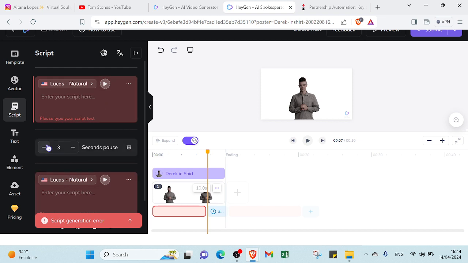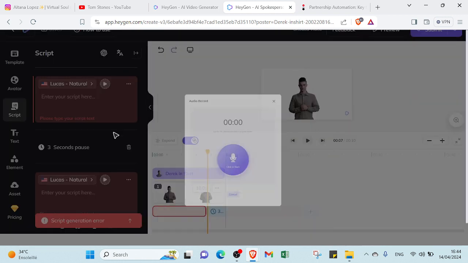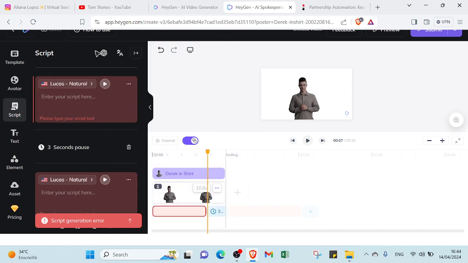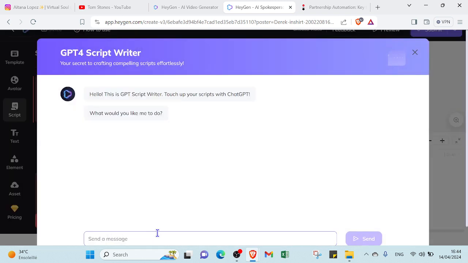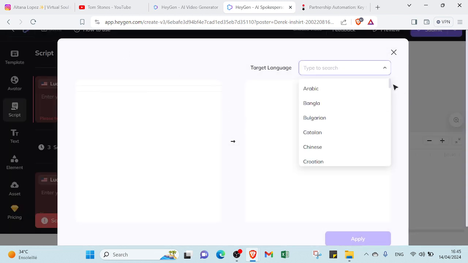So you can make the pause 3 seconds, maybe less, maybe more. And you can add a recording too by clicking on get started. And also if you want to upload audio, you can click on it. And if you find some difficulties writing a script, you can click here and type the topic you want, and then the GPT script writer will help you to create one. And for the translation too, you can select the language you want, and then this one helps you to translate your script by clicking on apply.